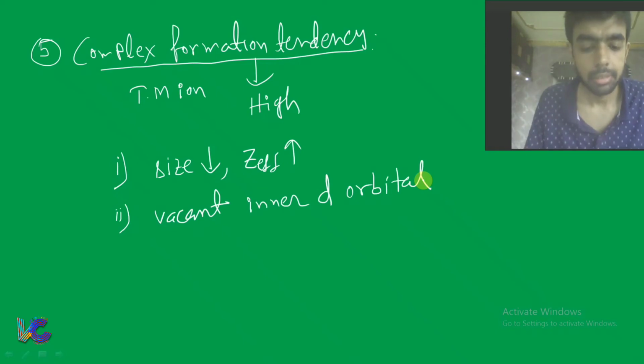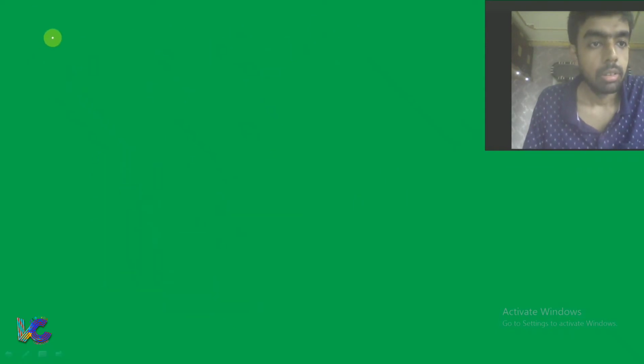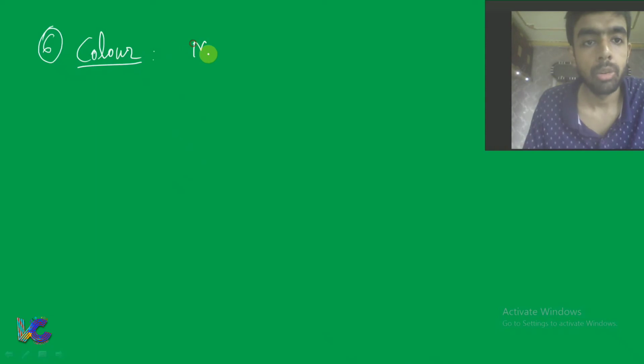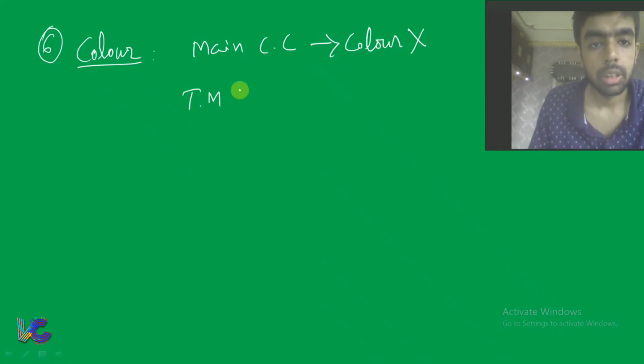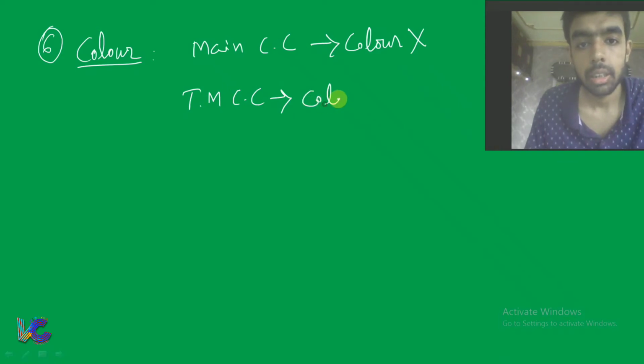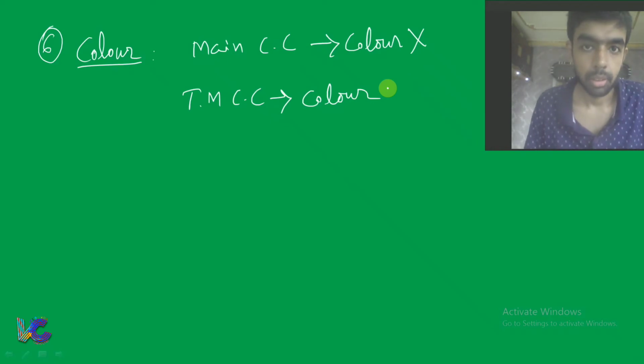Now we will see another characteristic of transition metals, that is regarding color. Main group coordination compounds generally do not show color, but transition metal based coordination compounds show color. That is why they are also important for the dye and pigment industry. That means transition metals are of huge importance to us, because transition metal compounds give color, so they have industrial use also.